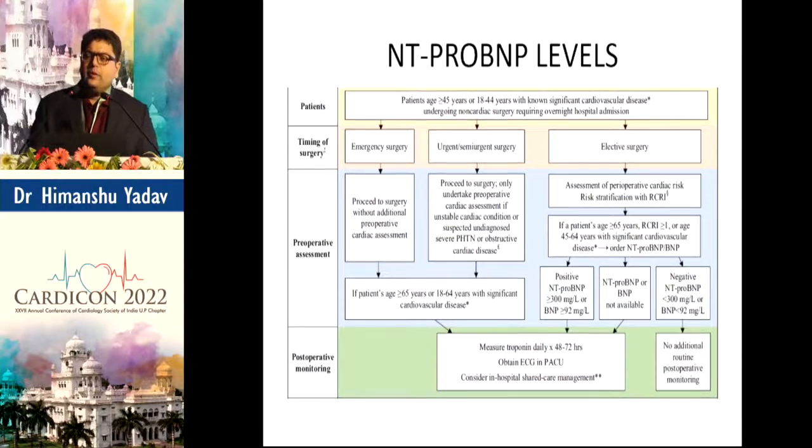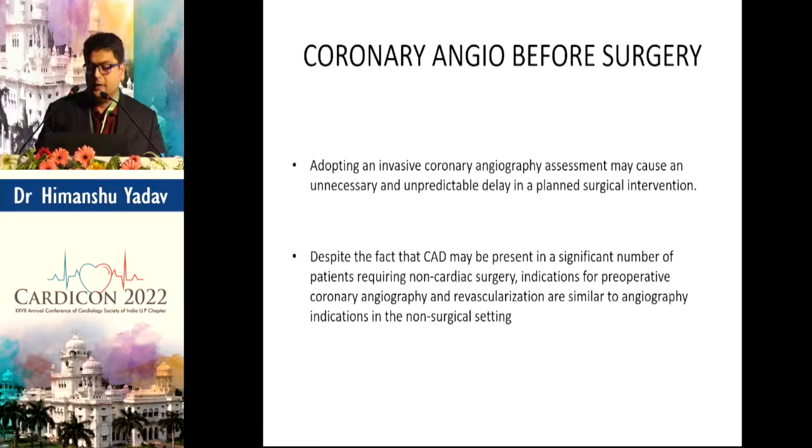Talking about NT-proBNP level, this is from the Canadian guidelines. It says that all patients who are more than 65 years of age should get an NT-proBNP test done before surgery, and those with RCRI more than 1 or METs less than 4 should also get an NT-proBNP test done.